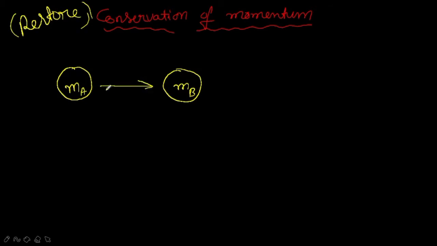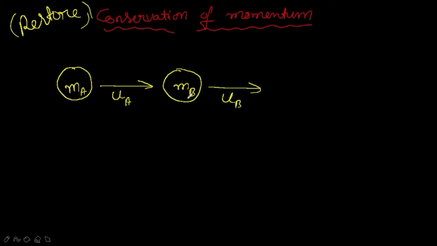What will be the initial velocity of ball MA? It will be U. Since it is the first ball A, I will write it as UA. The initial velocity of the second ball will be UB. So what is our condition?